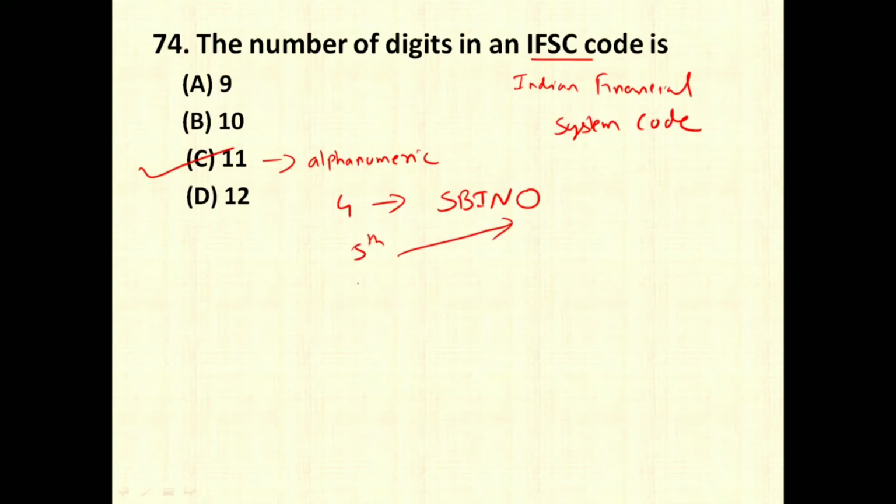And the last 6 digits, that is from 6th up to 11th digit, are nothing but the branch code in which you have an account, which may be like 006542. So IFSC code altogether has 11 digits, in which first 4 are for bank name, 5th one is always 0, and the last 6, that is from 6th up to 11th, is for bank branch.